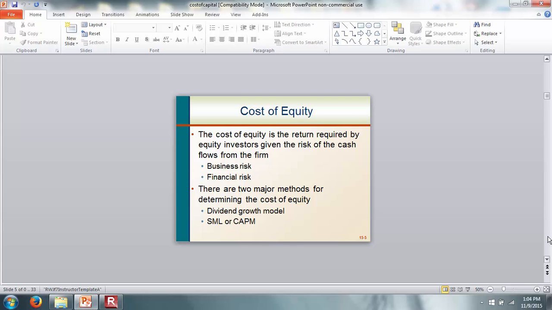So what is the business risk? The business risk depends upon the type of industry that a firm is in. As an example, a company like Home Depot or Lowe's is in the business of providing materials for construction, and they also provide materials for do-it-yourself homeowners.